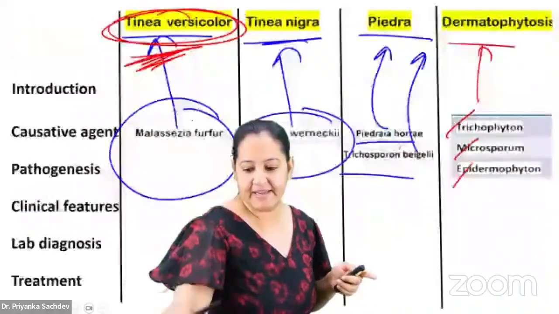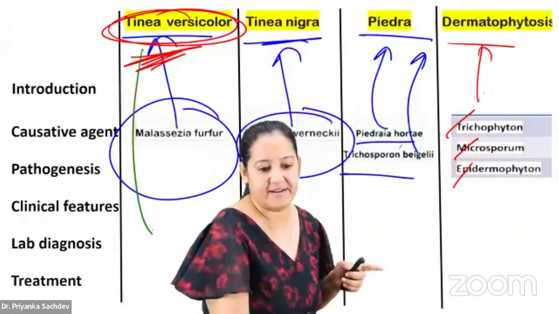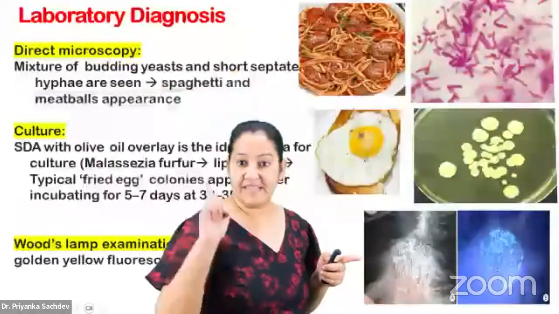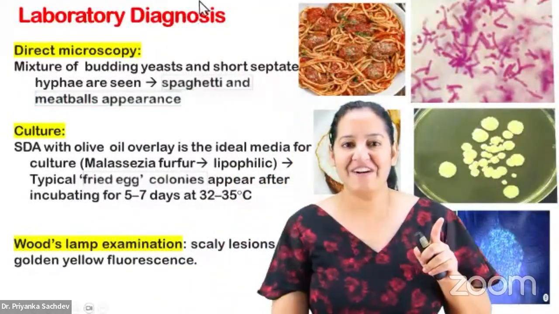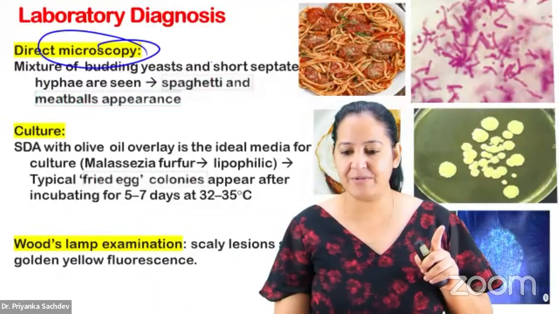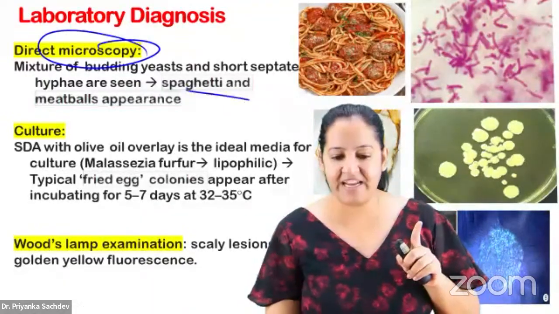Let me tell you the 3 ways of diagnosing versicolor. 1, 2, 3. 3 ways. There are PYQs on all three. Believe me, on all three. First, do a direct microscopy. On direct microscopy, you will get spaghetti and meatball appearance.